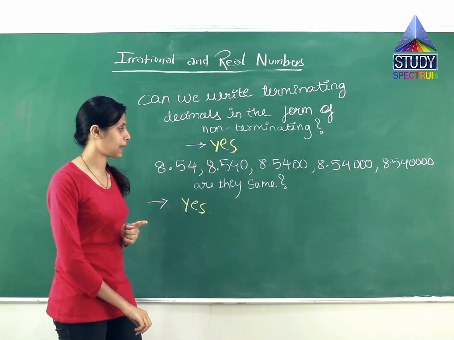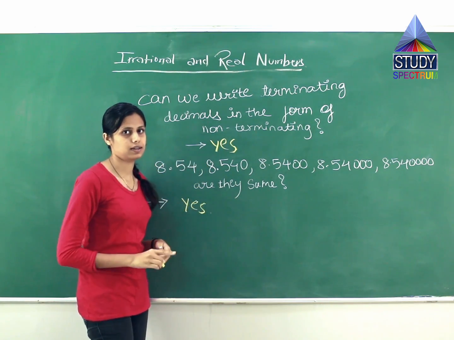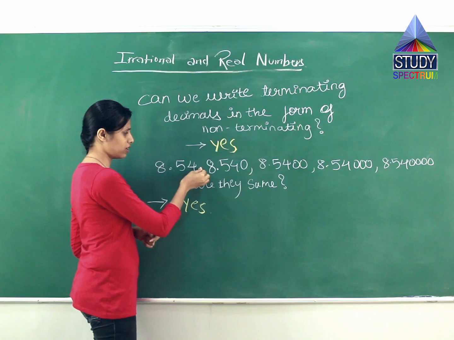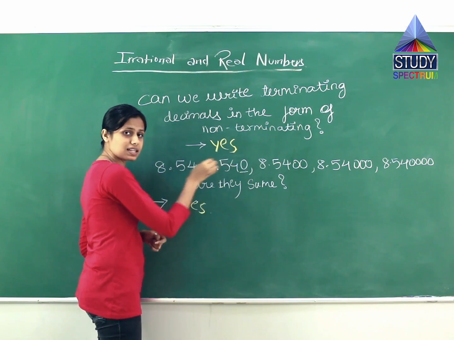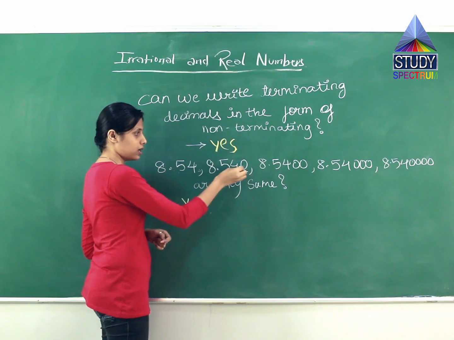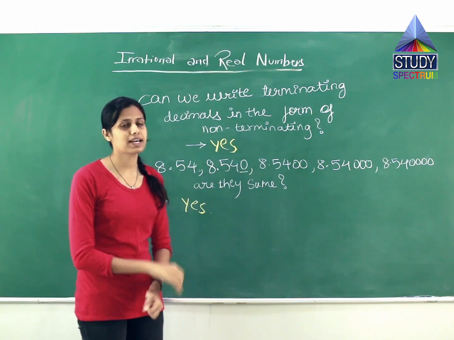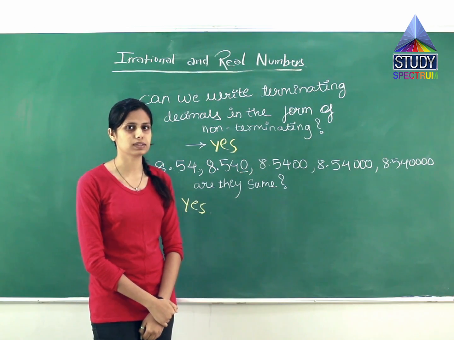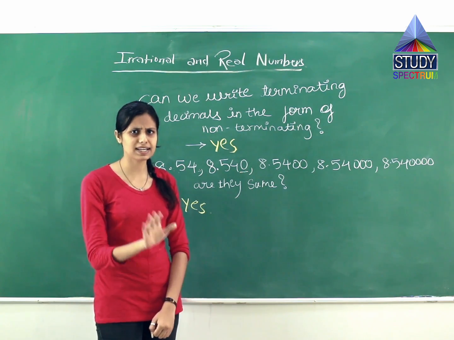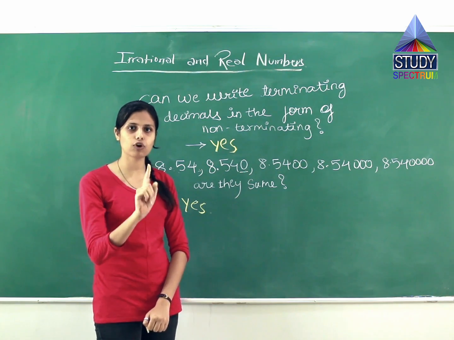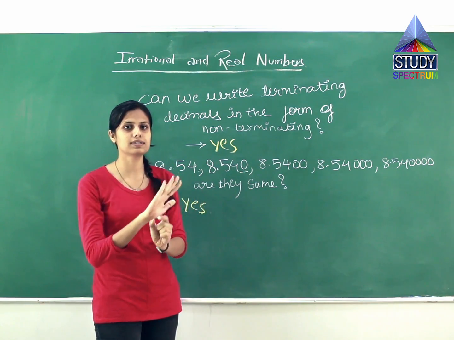The numbers are the same because after the point the value of 0 becomes nil. So over here, even though the 0 is not there and even though 0 is here, the numbers are the same because after the point the value of 0 is nil. Like if I say I'll give you 1.0 rupees and if I say I'll give you 1.00 rupees, does it make any difference? Ultimately I'll give you only 1 rupee.